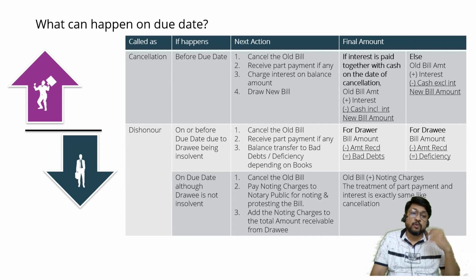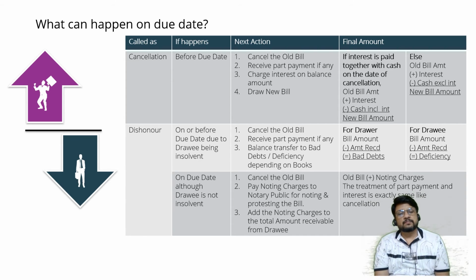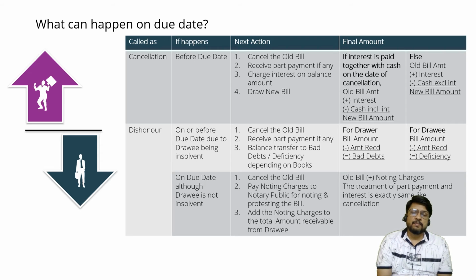3rd month is over. 4th month is over. Now the drawee has understood that only 1 month is pending. Thereafter the drawer will come, or maybe the banker will come, asking for the payment. And unfortunately, the drawee is foreseeing that on the legal due date he will not have sufficient cash.